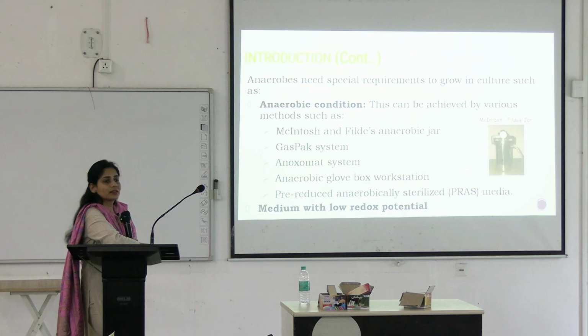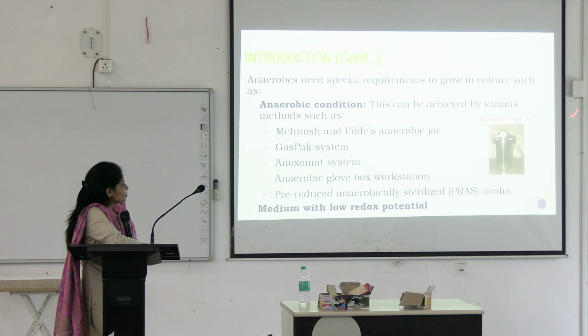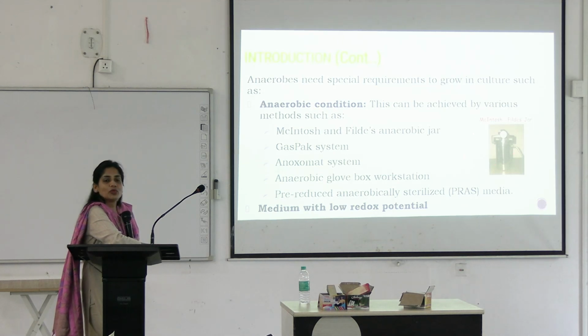They all look somewhat similar. And what do these apparatus have? They have other gases other than oxygen in their environment. For example, carbon dioxide, for example, nitrogen. Okay, so what do we do here? We remove all the oxygen that is there within this apparatus, so that these microorganisms should be able to survive.